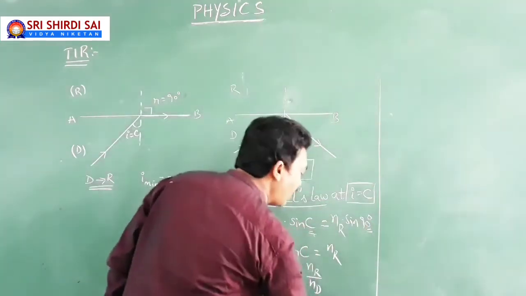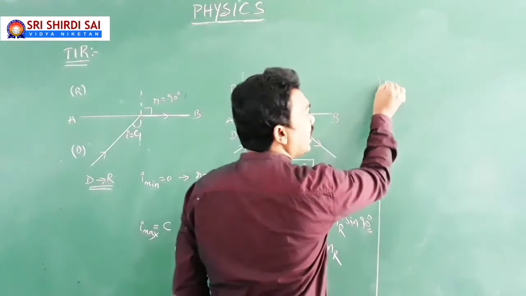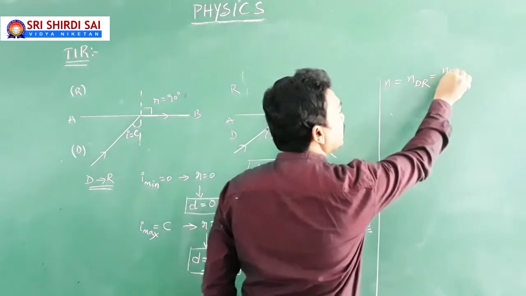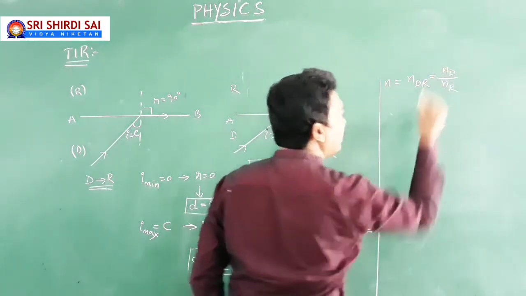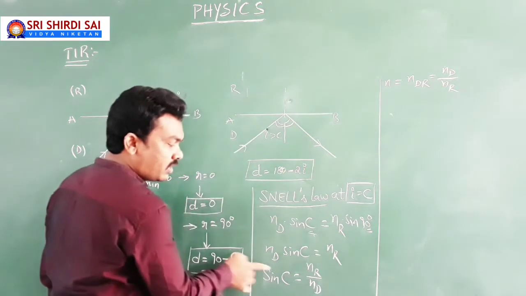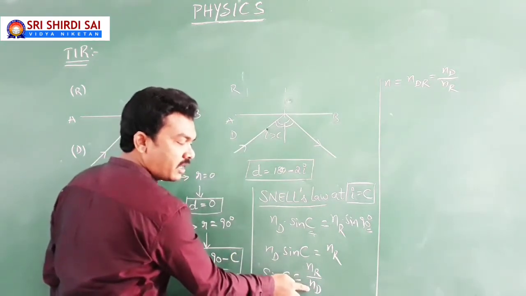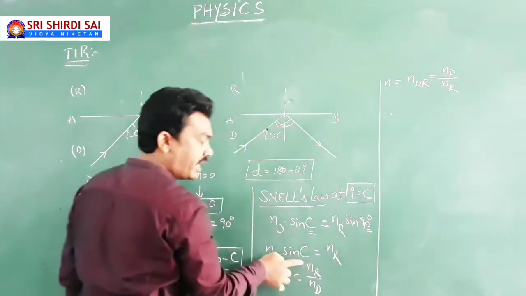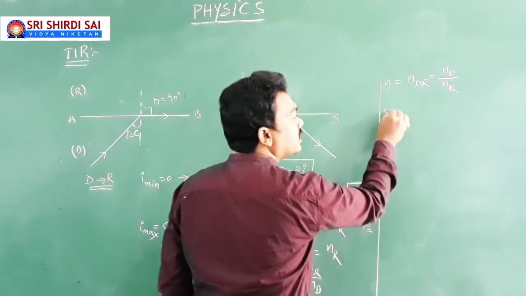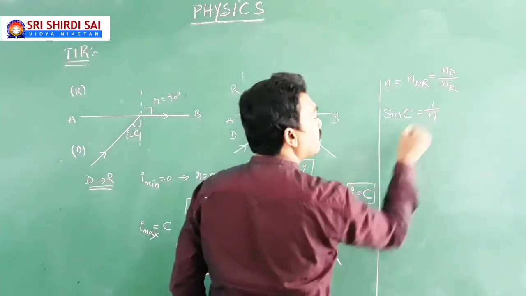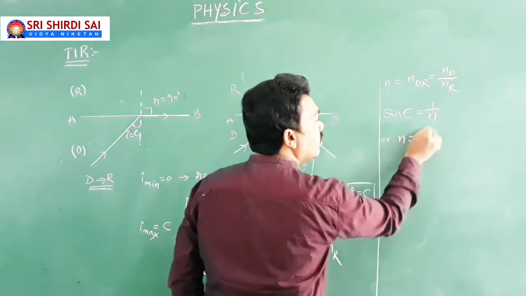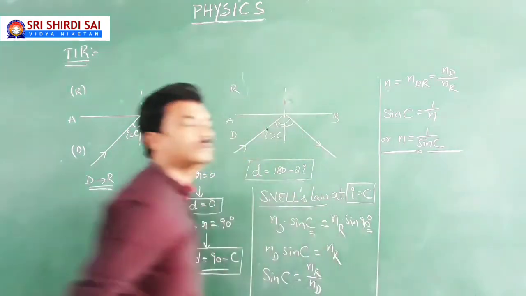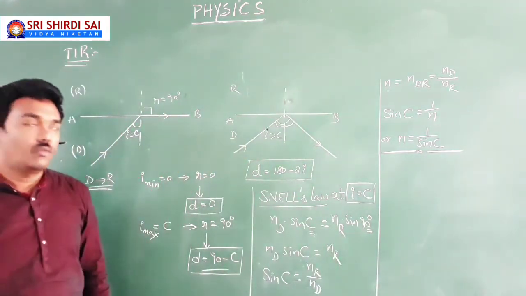But I have told you already, usually we have a common notation: n is refractive index of a denser medium with respect to rarer medium. Then sin C equal to n_r by n_d, I can write it as 1 by n, where n equal to n_d by n_r. So I can write sin C equal to 1 by n, or n equal to 1 by sin C. This is the conclusion. So what is C?